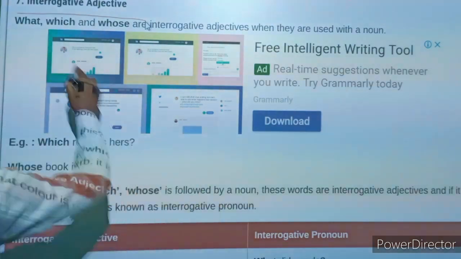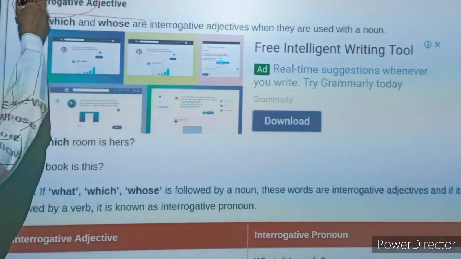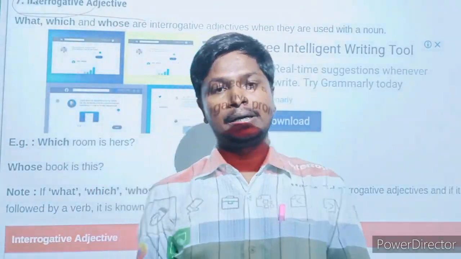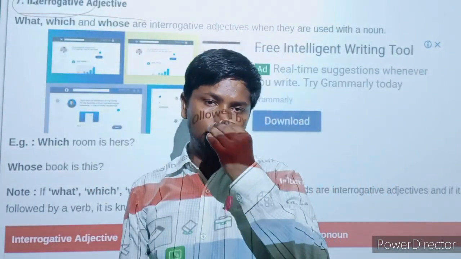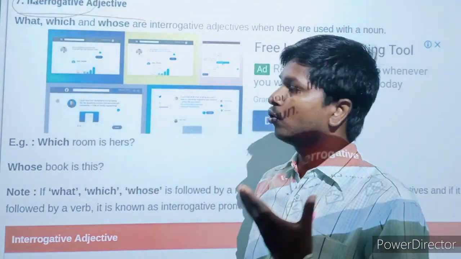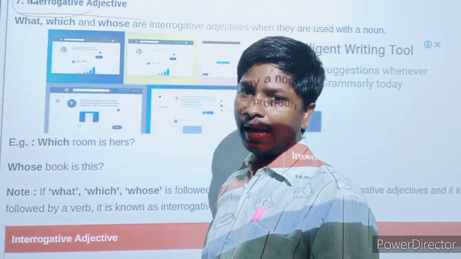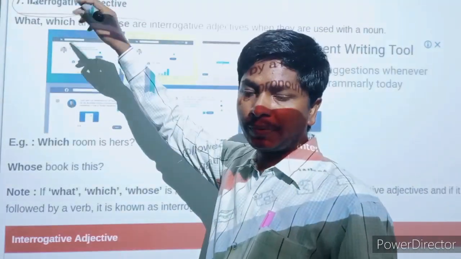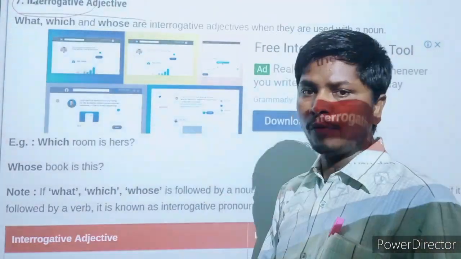According to the word interrogative, it means the word that is used to ask a question of somebody. The word that is used to ask a question is known as the word of interrogation, and here you have to study about the word that is interrogative but in the form of adjective.